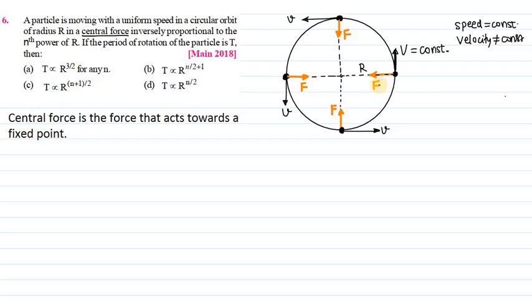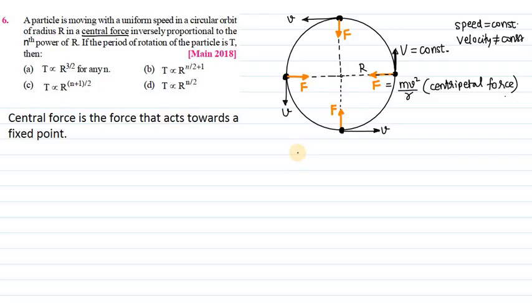Now this F is the centripetal force. So definitely this centripetal force is equal to m into v square by r. In a circular motion, the particle experiences a centripetal force whose direction is toward the center and magnitude is mv square by r. Now the question says, this central force is inversely proportional to the nth power of r.